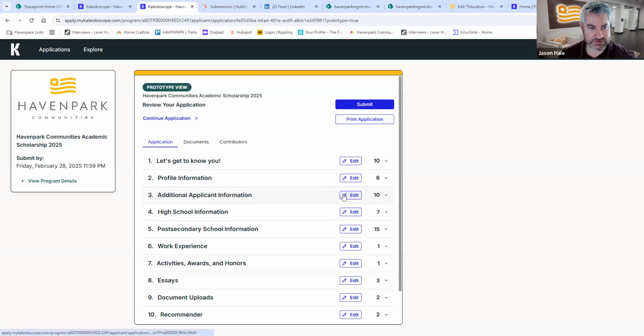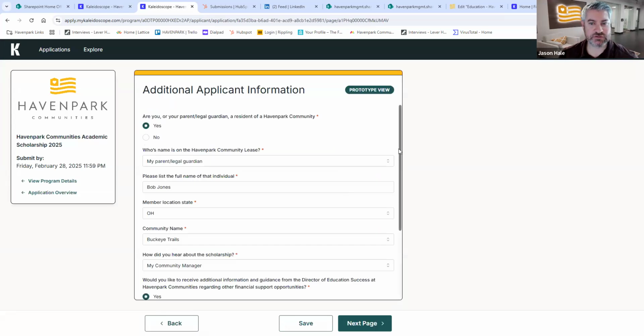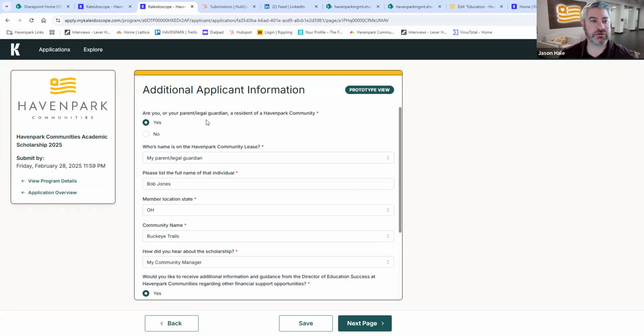And let's go back to additional. Okay, so this would be the next page that you would click on. Are you or is your parent or legal guardian a resident of a Haven Park community? So if you are, you would click yes. If you're not, but maybe your parent or legal guardian is, you would click yes as well.